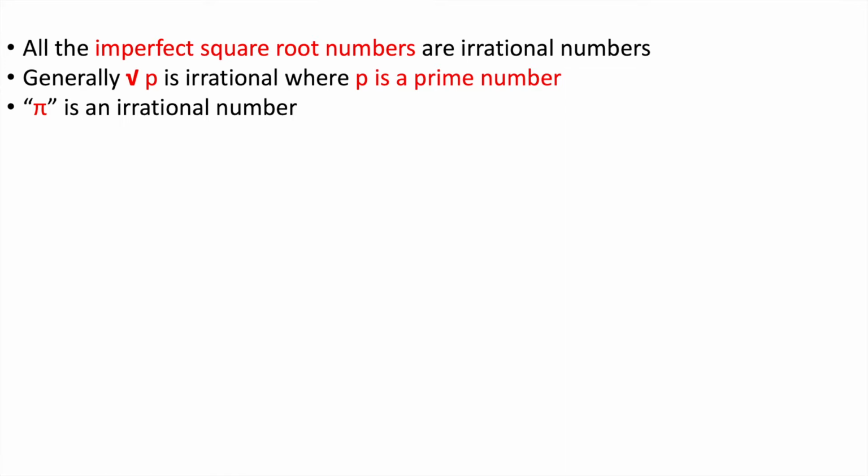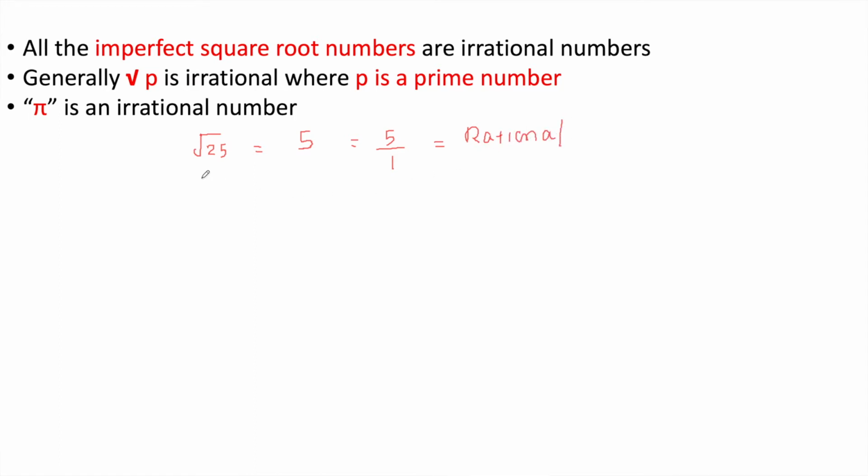First point: all imperfect square roots are irrational numbers. So first let's start with a perfect square root, then you will understand this much better. Root 25 is a perfect square root. The value we get here is a perfect integer, it's 5, and I can represent it in p by q form. So this is a rational number.